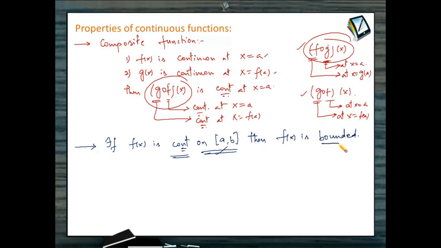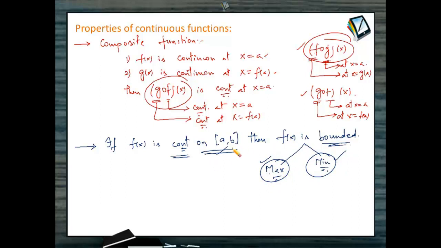Now maybe you'll be coming across this word bounded when you are doing some topic called maximum and minimum of functions. For the understanding, what I mean by bounded is the function f of x should have a maximum value and should also have a minimum value. Both should exist. Then such a function is called bounded. Obviously, when a function has both maximum and minimum, the function is completely bounded between the maximum and the minimum. That's why we call such a function a bounded function.